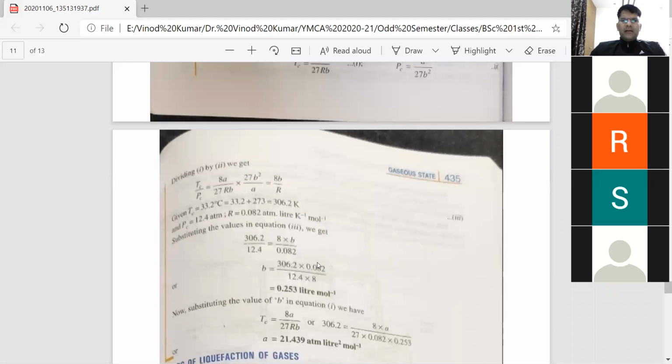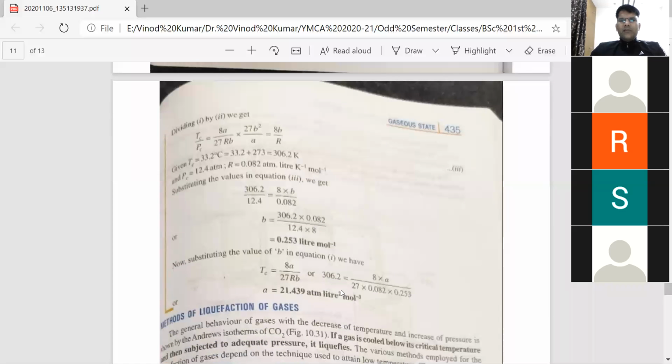Now B we are having. So if we substitute the value of B in any of the relations, whether it is TC or PC, suppose we are using the TC relationship. So TC is equal to 8A/27RB. We are having the value of TC, we are having the value of this B, then A can be calculated because R is already known to us. So TC is 306.2 and 8A divided by 27 times 0.082 multiplied by 0.253. Like this, we are able to calculate this van der Waals gas constant parameter A also. We have calculated B, we have calculated A.